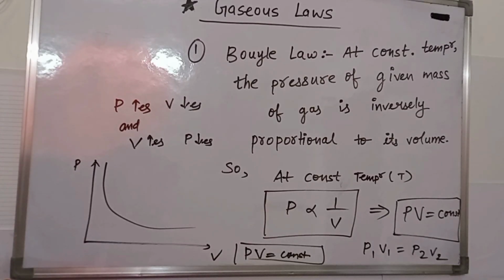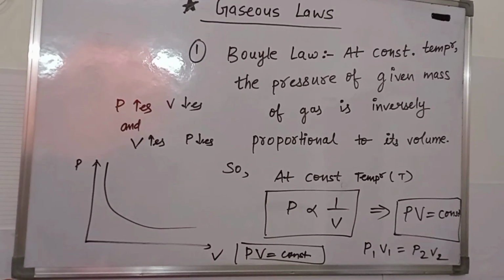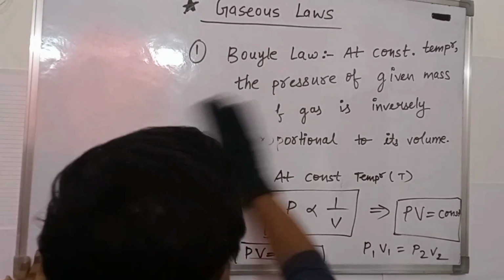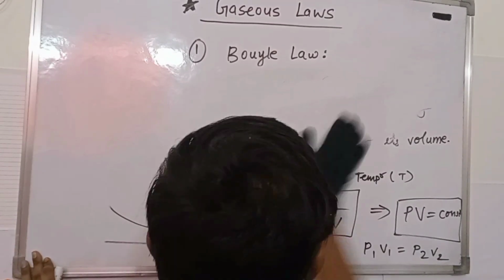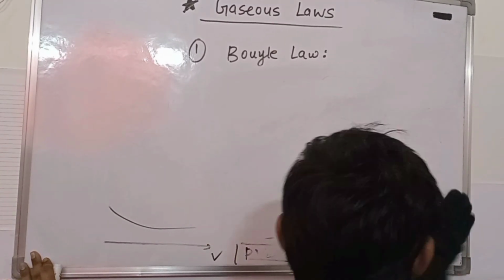Now we are going to the second law, which is known as Charles law. Charles law gives the relation between volume and temperature.